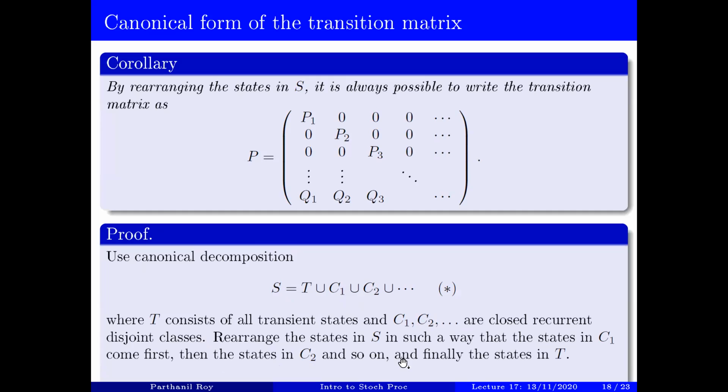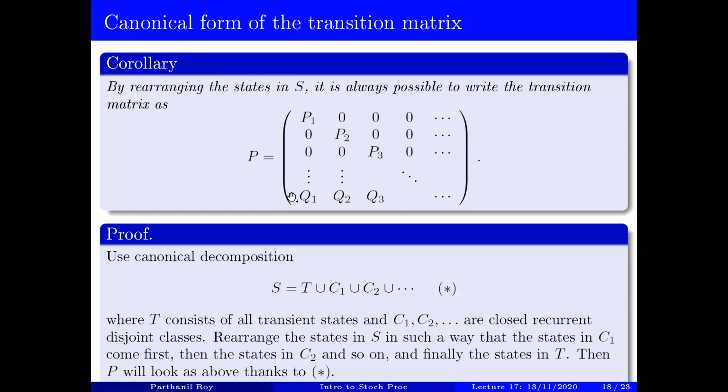When you exhaust all the recurrent classes, then finally you put the states in T. Because of the canonical decomposition, and also the fact that the Markov chain can never leave a closed class, it will follow that P would look like this.